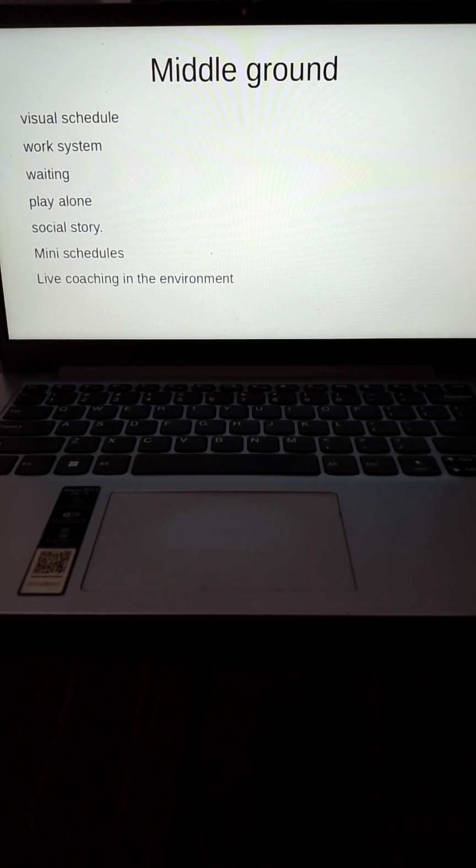Okay. Social story is basically there are times when you are not in that place and you want to teach the skill set before getting to that place. So say for example, I want to teach my child to go to the shop. If I directly take him to the shop and teach him, there's a high likelihood that he's going to get overwhelmed by the noise, by the crowd, by the number of things that are there, and I may get hyperactivity, I may get shouting, I may get fixative behavior.